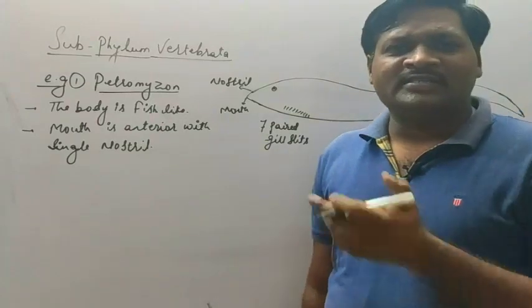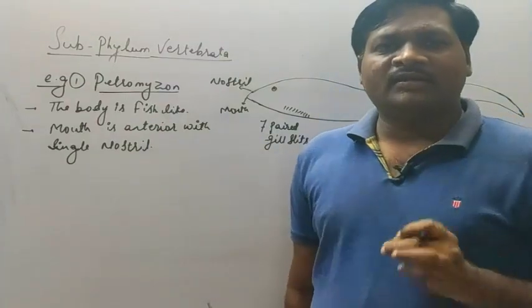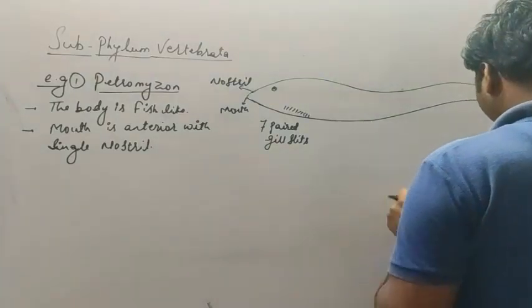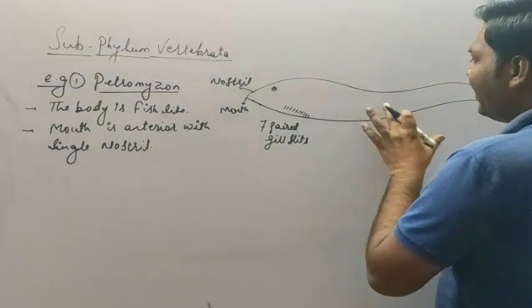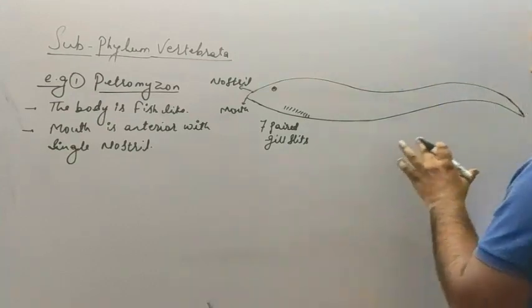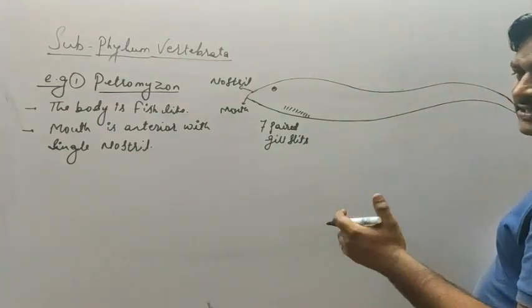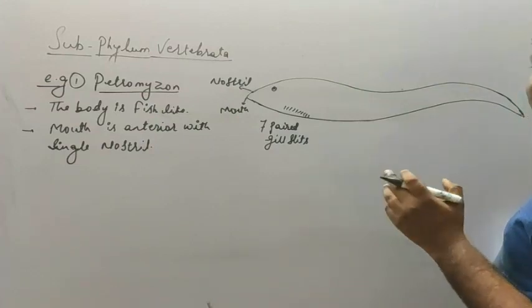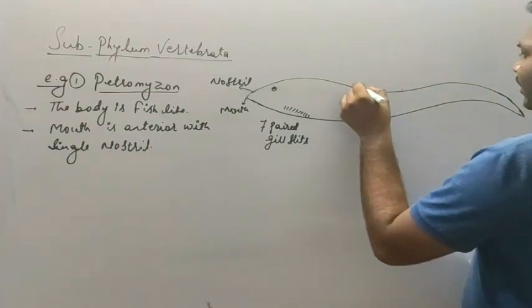Now what are the appendages seen in this animal? These are nothing but the fins, which are not paired. So they have a median fin. Instead of paired appendages or paired fins, they have a median fin which is divided into 3 parts. So let's see here.